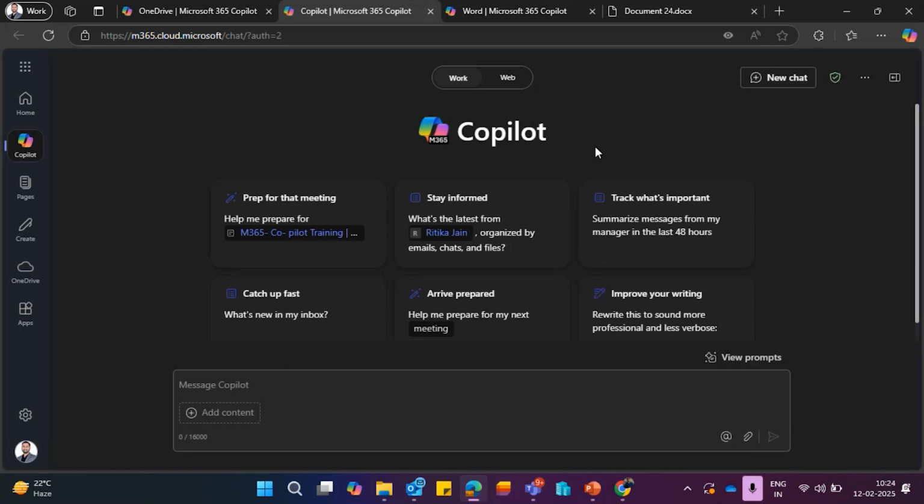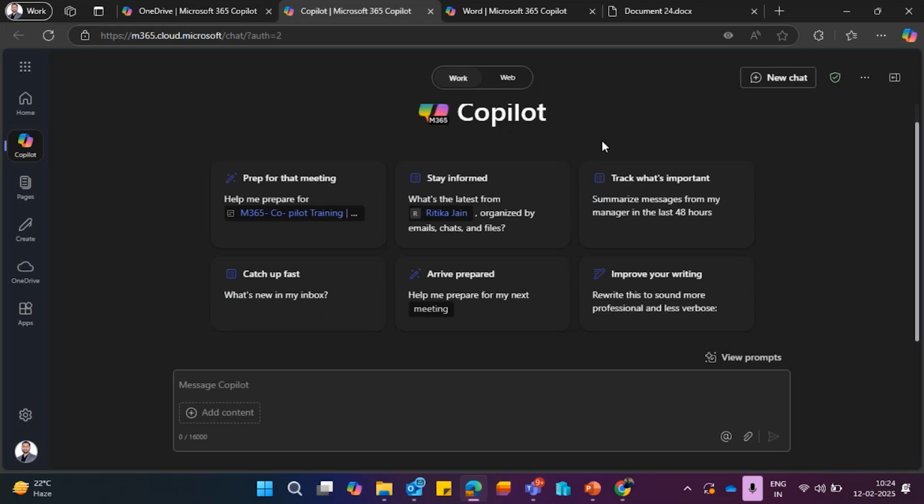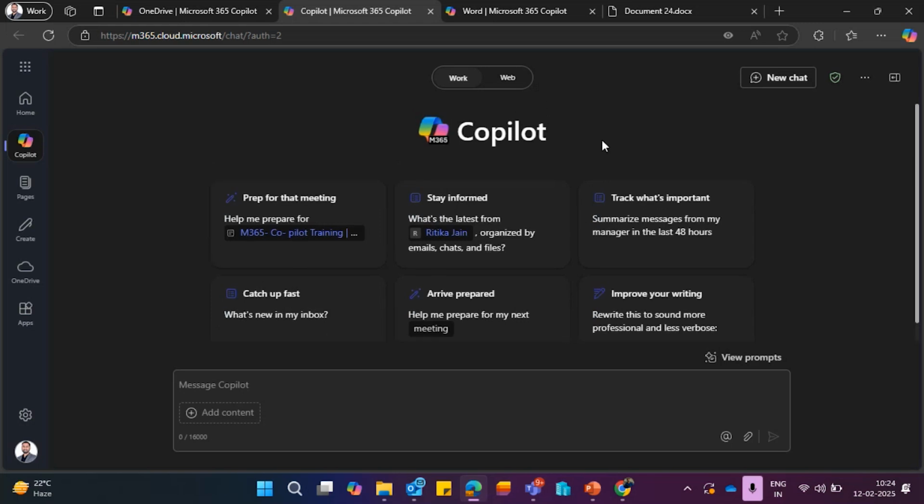Here, I'm not asking Copilot to send mails for me or create videos for me, not like that. The major part of using Copilot is questions and answers. This might look very simple, but the data that you can get into those answers, the kind of curated answers you have, is the real game.